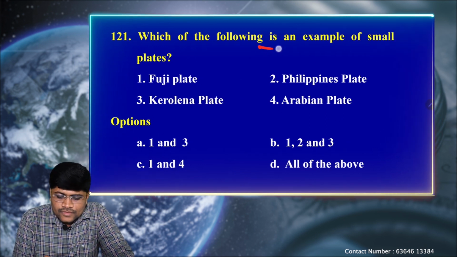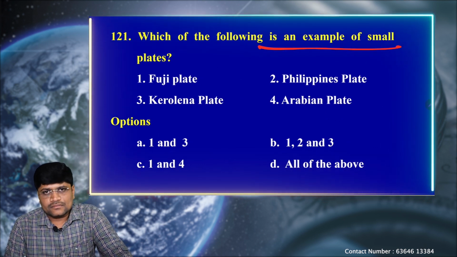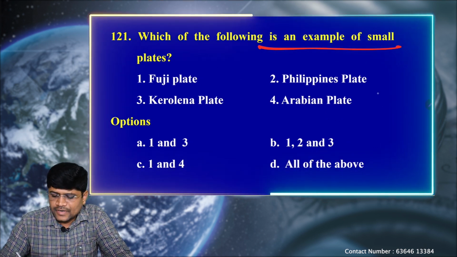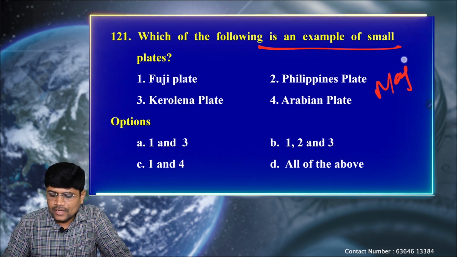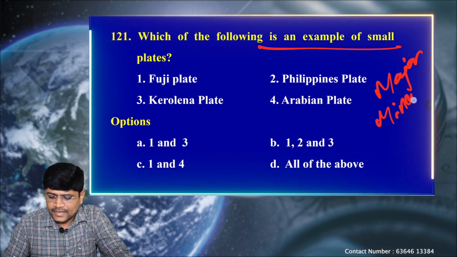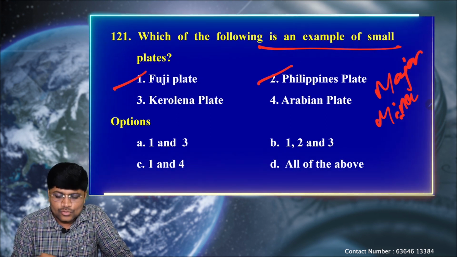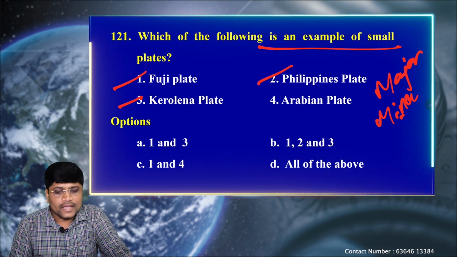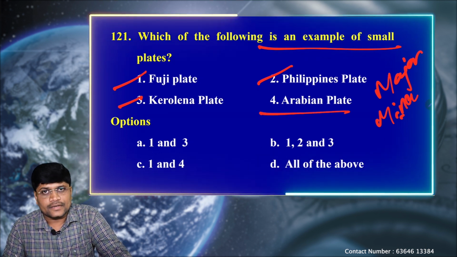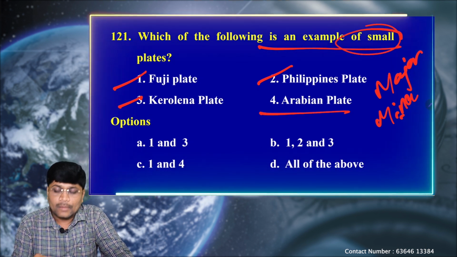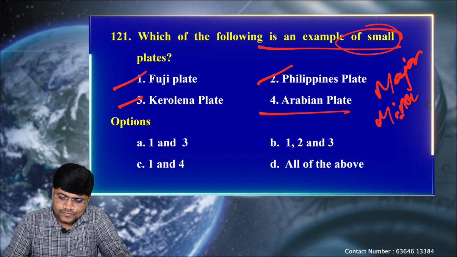Next question, which of the following is an example of a small tectonic plate? Again, as we discussed, based on size, we have major and minor plates. Okay, let's see. First one, Fuji plate, 2 Philippines plate, 3 Carolina plate, and 4 Arabian plate. Which of the following are examples for the minor plates or the small plates? Let's see.